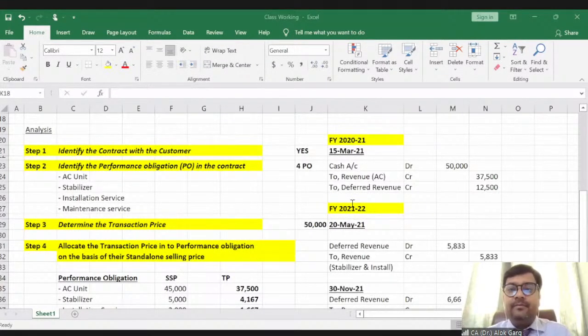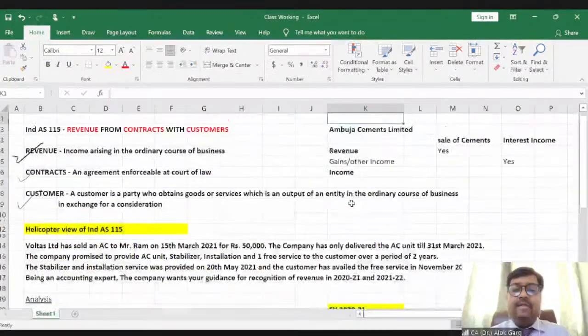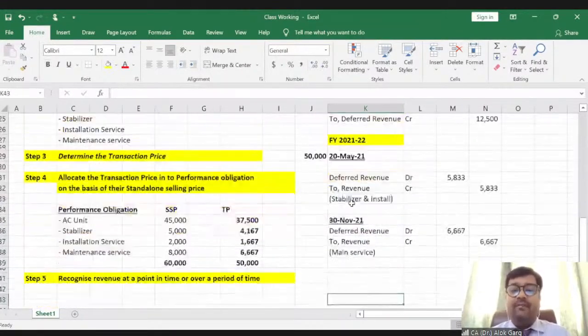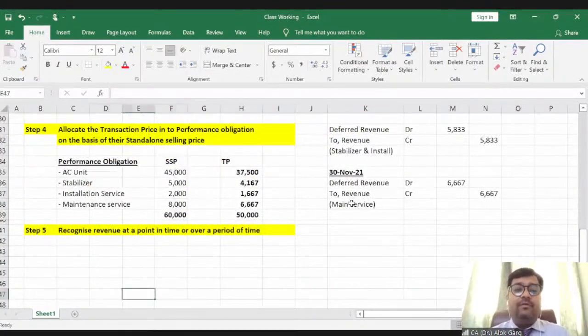Good. Any other doubt? No. Let's move on to the next part. Guys, always remember this in mind: revenue, contract, customer, and this helicopter view of Ind AS 115. Now we are going through these steps one by one. Clear? Perfect.